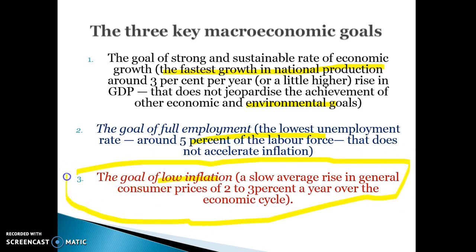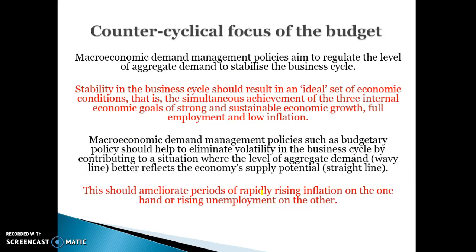and the goal of low inflation, and again, people need to work on their definitions of low inflation. It's a slow average rise in general consumer prices of 2 to 3% a year over the economic cycle. This bit here, people are being reluctant to do. They're not mentioning consumer prices, and they're not mentioning 2 to 3% over the business or economic cycle. So do that in your answers.